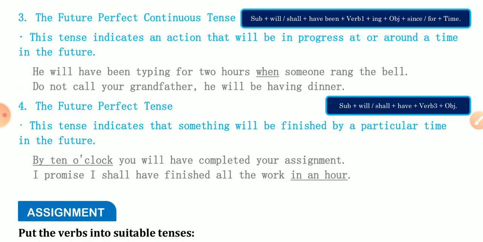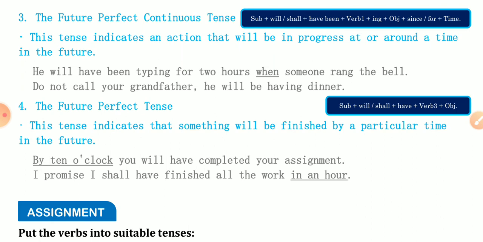Now we are to study the future perfect continuous tense. The structure is here. This tense indicates an action that will be in progress at around a time in the future. So the work should be in progress in the future. He will have been typing for 2 hours when someone rings the bell. Do not call your grandfather, he will be having dinner.